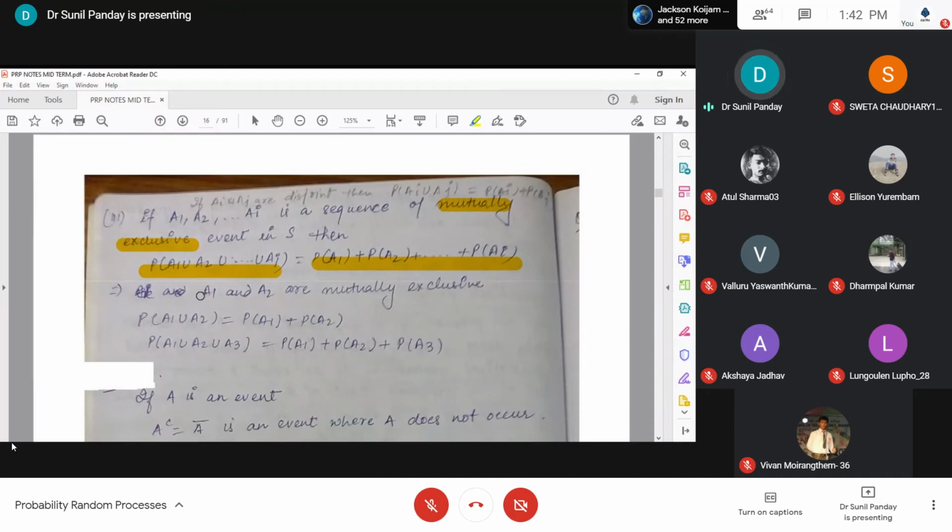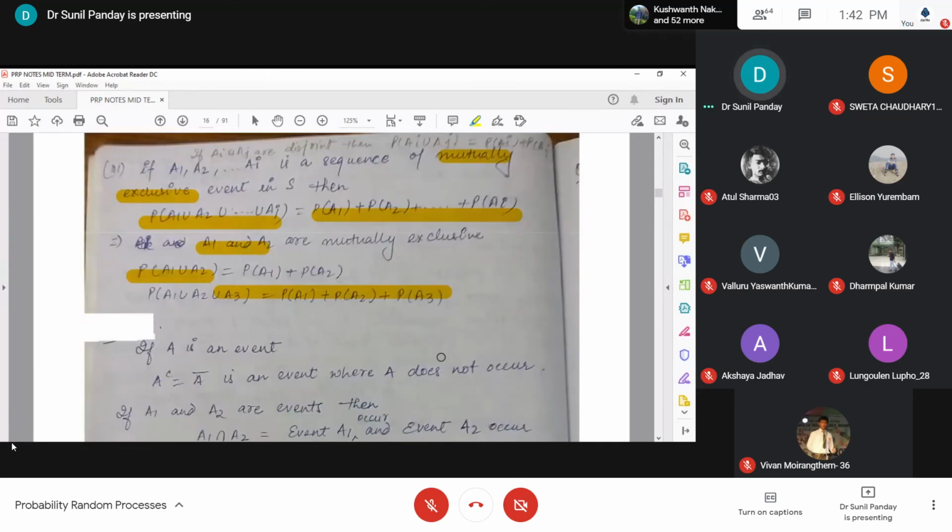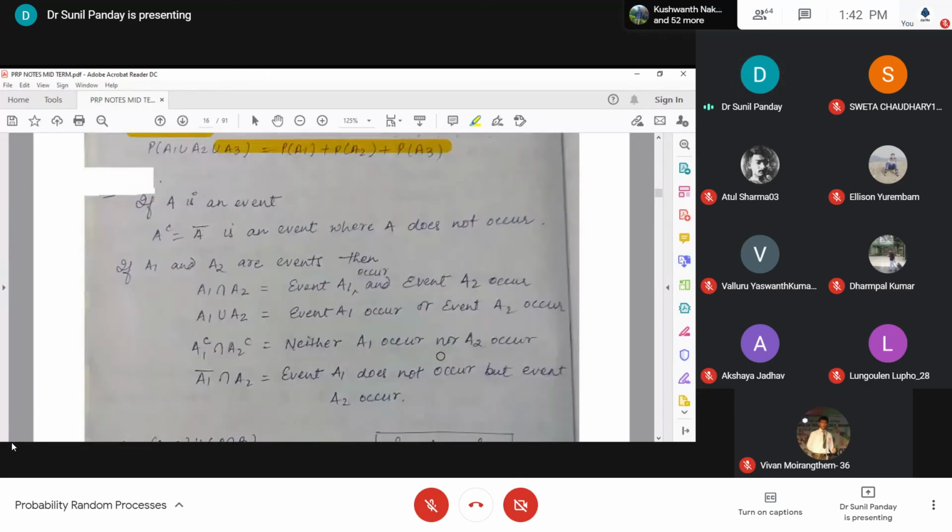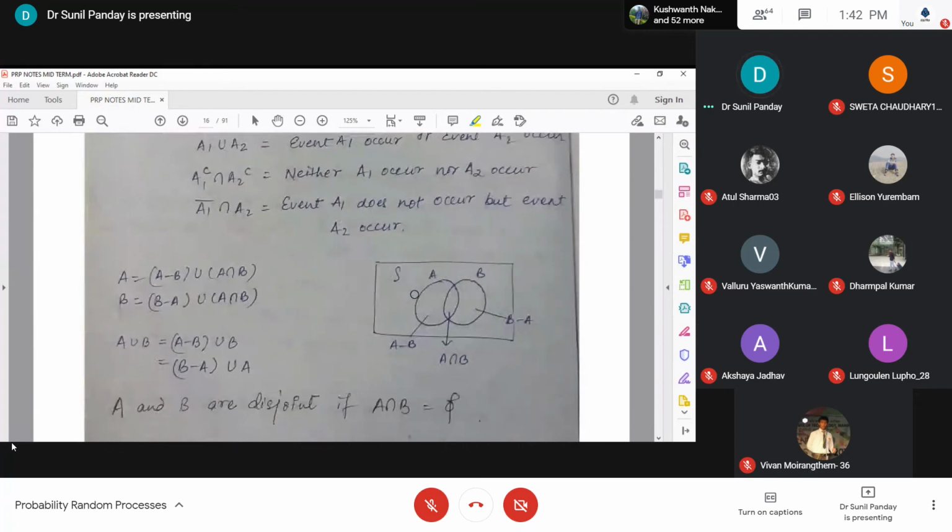For example, if you have only two events A1 and A2, then the probability of A1 union A2 is probability of A1 plus probability of A2, and likewise for A1 union A2 union A3. Here I am assuming that A1, A2, A3 are mutually exclusive.